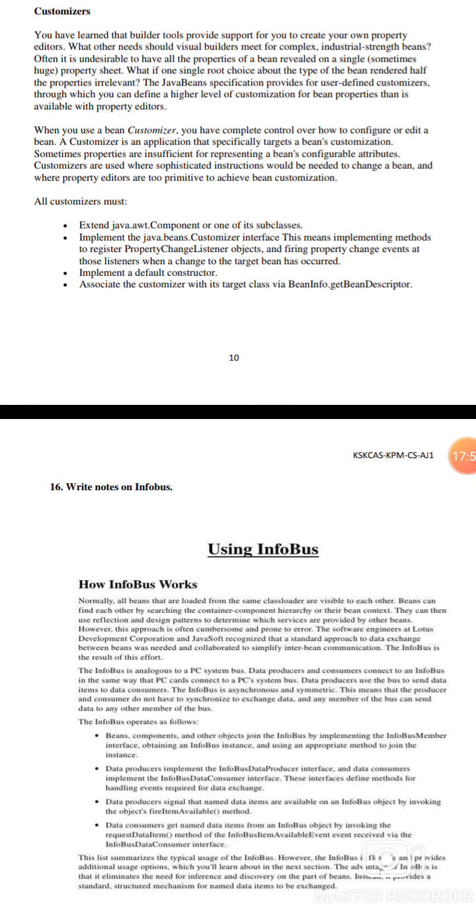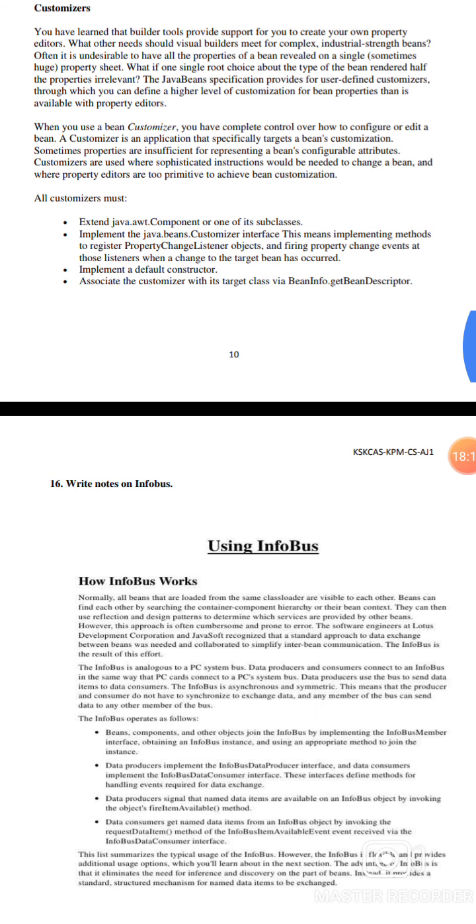They must register property change listener objects and fire property change events to listeners, indicating where the change to the target has occurred. Implement the default constructor, and associate the customizer with the target class via BeanInfo.getBeanDescriptor.